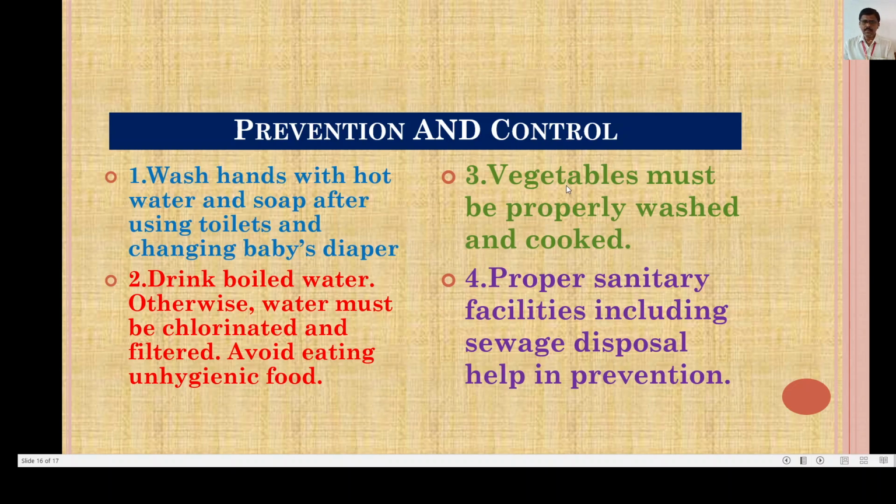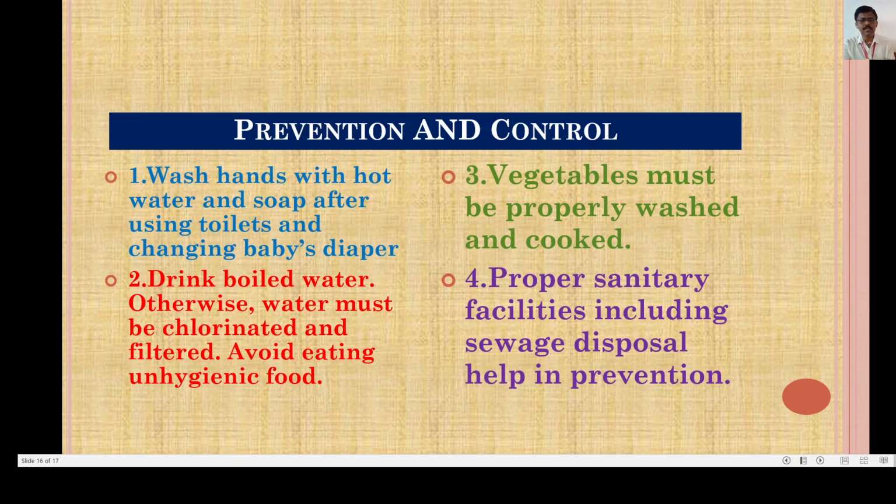Third, the vegetables must be properly washed and cooked. The vegetables which you bring from the market should be properly washed and cooked. And the fourth and most important is proper sanitary facilities, including sewage disposal, which help in prevention. These are the four points in the prevention and control of amoebiasis, and hygienic practices help much to prevent it.